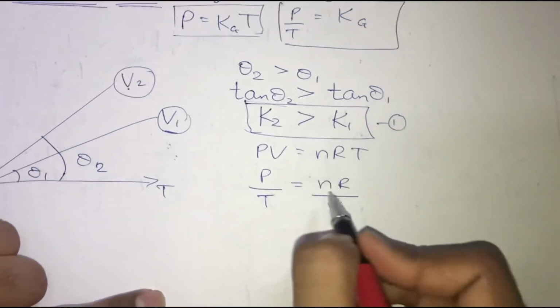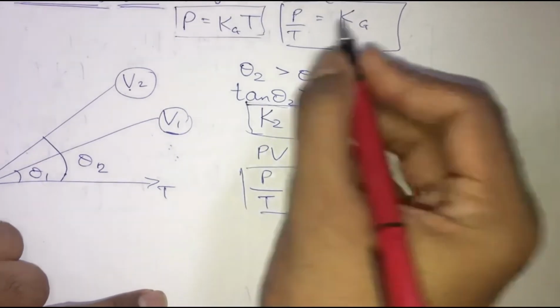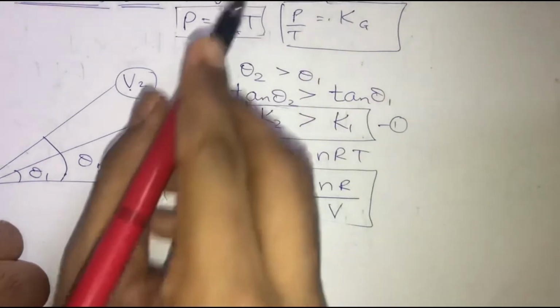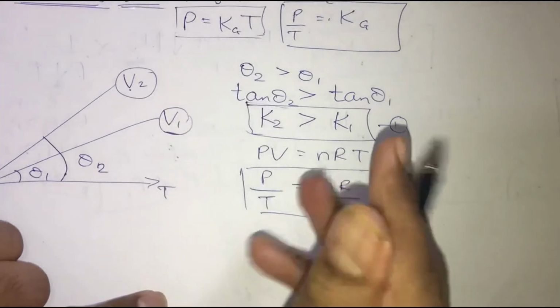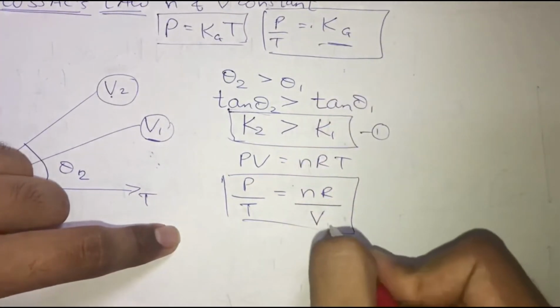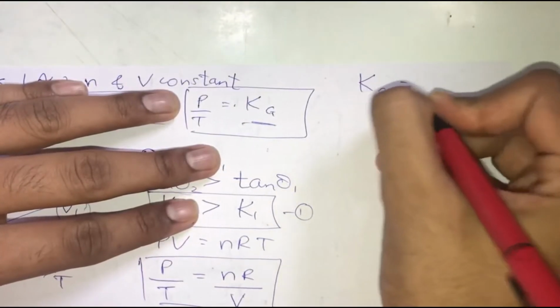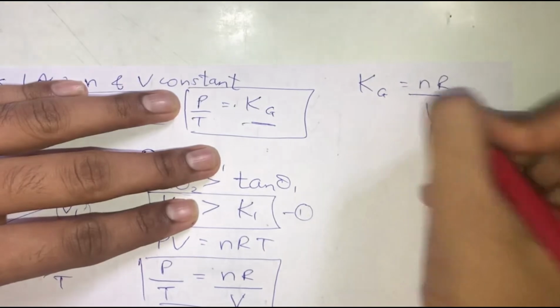Because when you compare this equation with that equation, the left hand sides are the same, so the right hand sides are also going to be the same. So the value of kg is nothing but nR upon V.